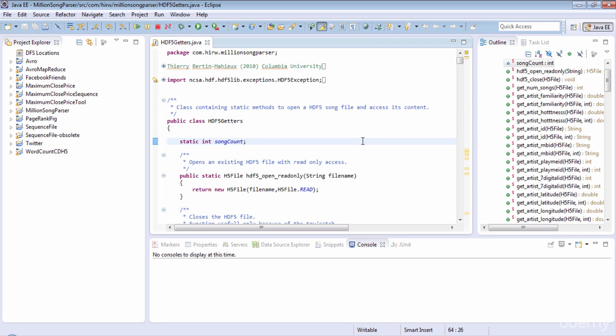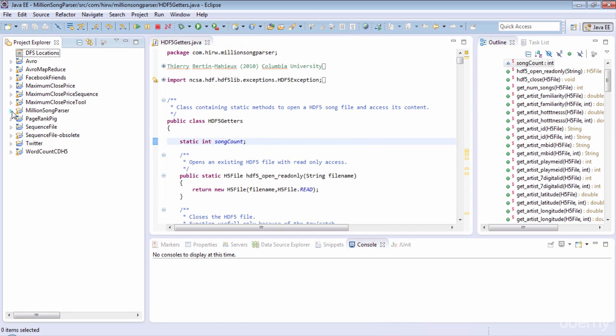But what about the song? The dataset has a column named song hotness, which tells us how likable the song is, which is a floating point number between 0 and 1. The higher the number, the more likable or more hot the song is. Okay, we now know what we should extract from the dataset. Let's look at the program.